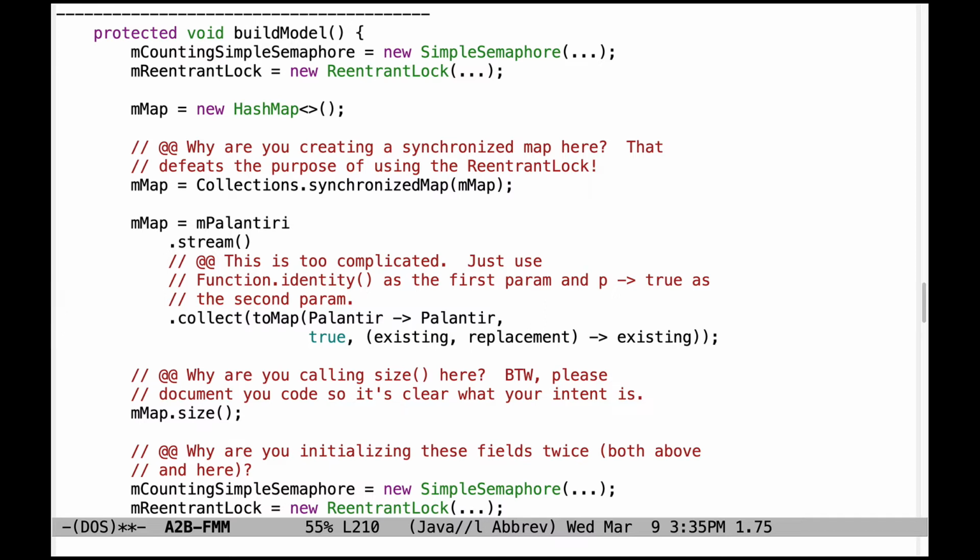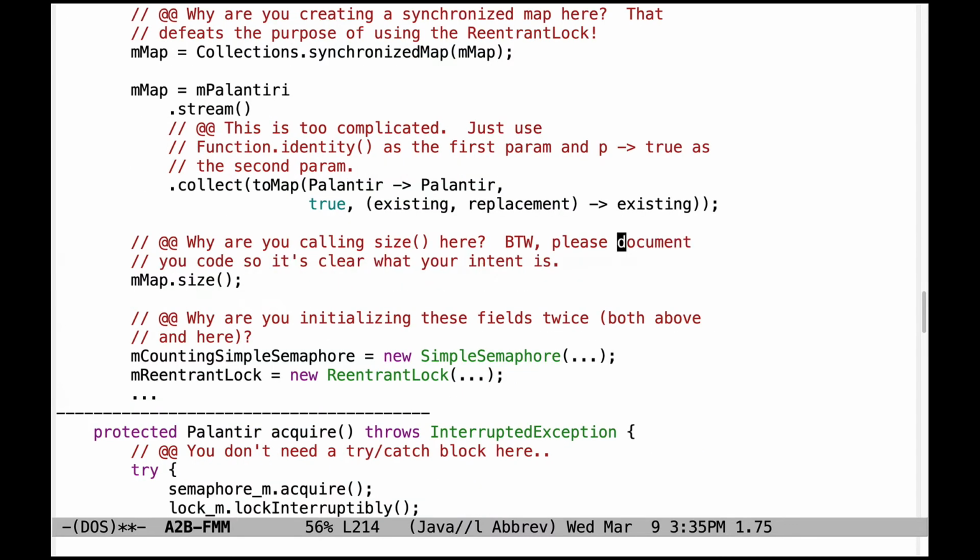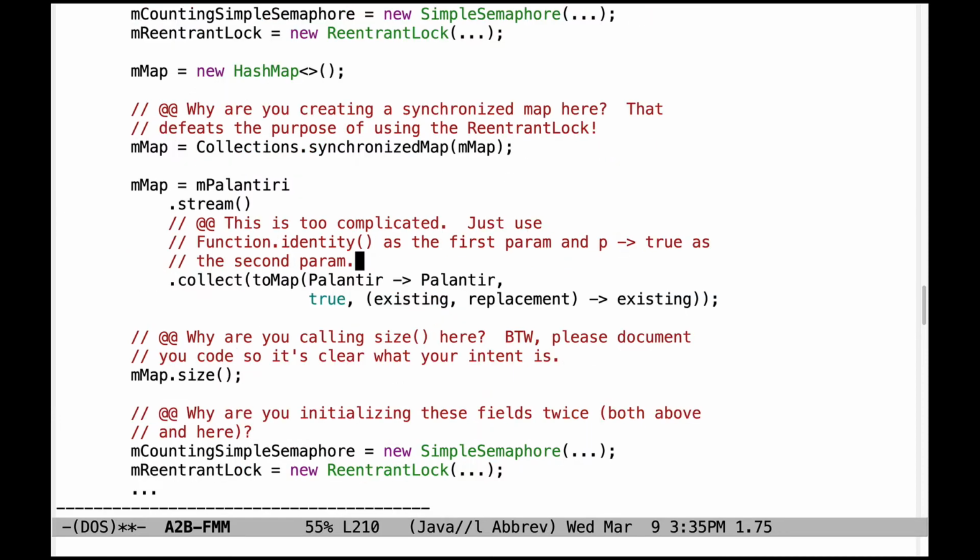And instead of saying Palantir arrow Palantir, just use Function.identity as the first parameter and use p arrow true as the second parameter. Why there's a call to mMap.size is a mystery. This is why you need to document your code, but it shouldn't be there. And then also, for some strange reason, the various fields are being initialized twice, both above and here. So don't do that, just initialize them one time.